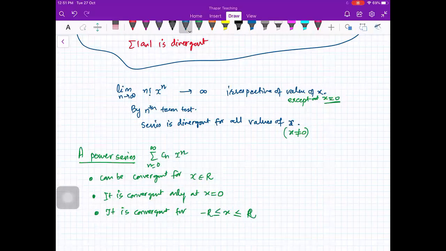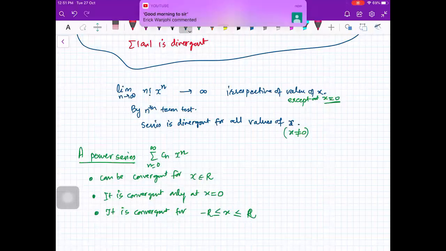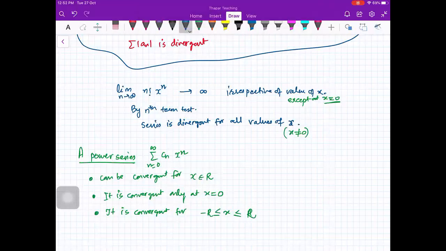Please go through these cases again. Whenever we have a power series, either it will be convergent for all values of x, or it will be convergent only at x equal to 0, or it will be convergent for a region like this. Here the equal to sign may be included somewhere and excluded somewhere else. In the first question it was not included on the left hand side, and in the second question it was included on both sides. So the equal to sign is optional. It may be there or may not be there.